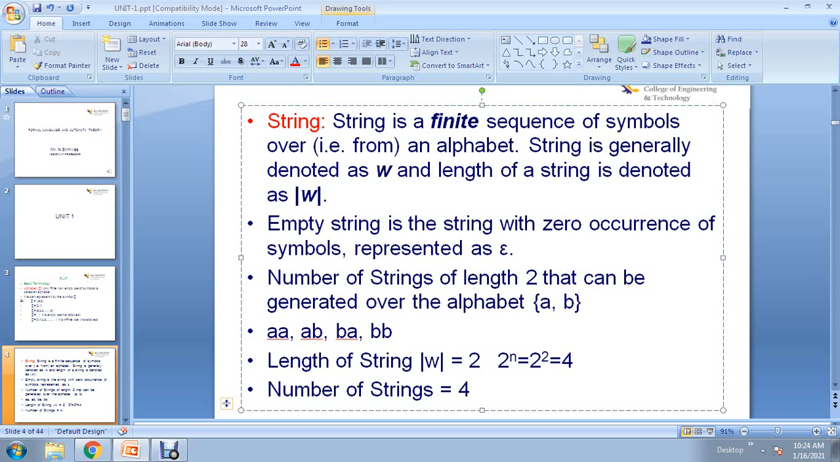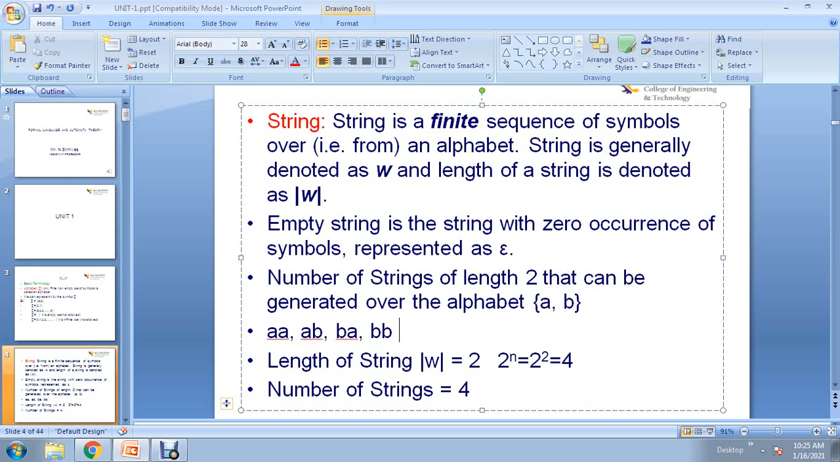So AB is also one of the strings with length 2. Starting with A, only two possibilities are there. In the same way, if you start with B, the second symbol, BA and BB, only two possibilities are there. So these four strings are possible with length 2.